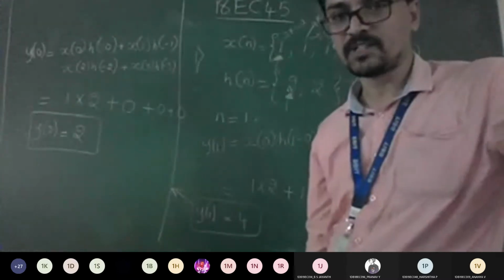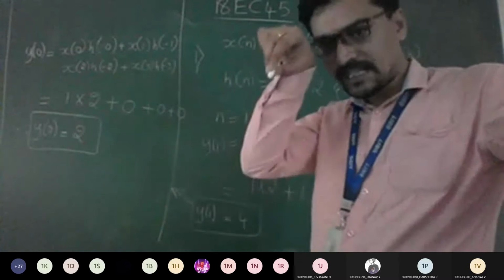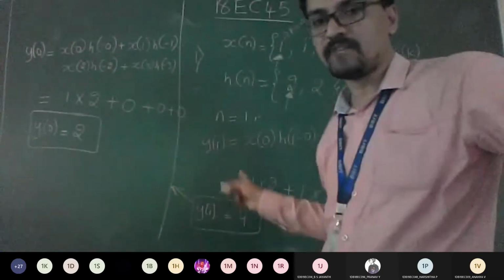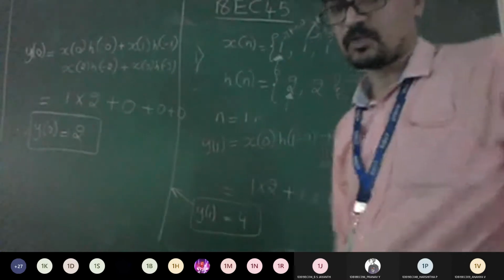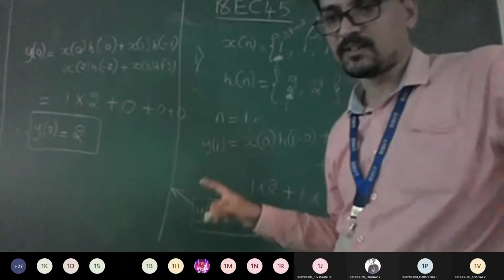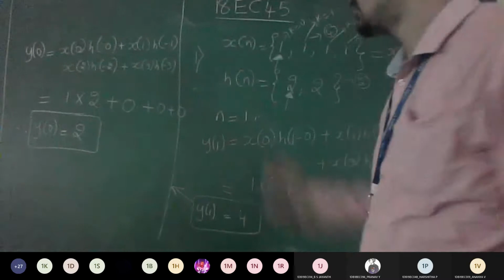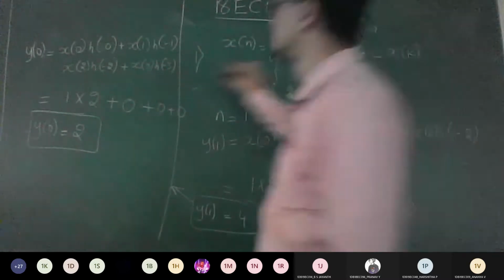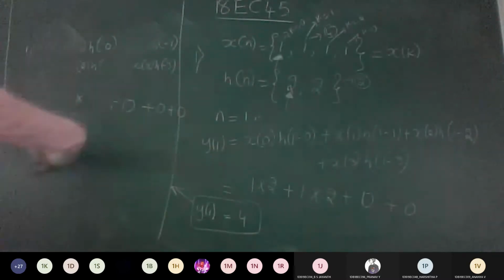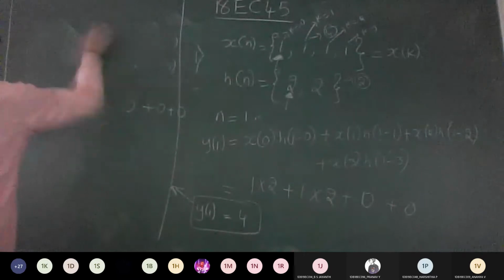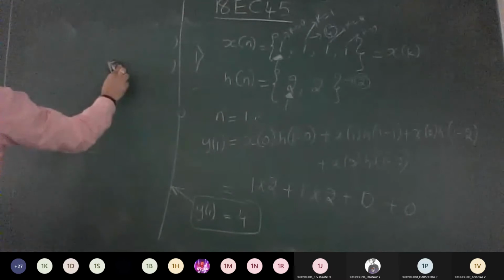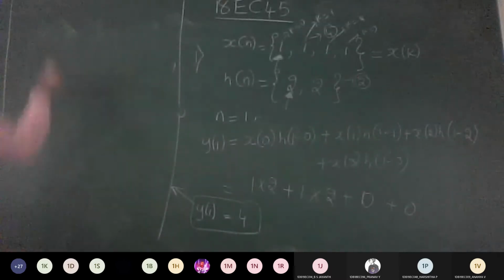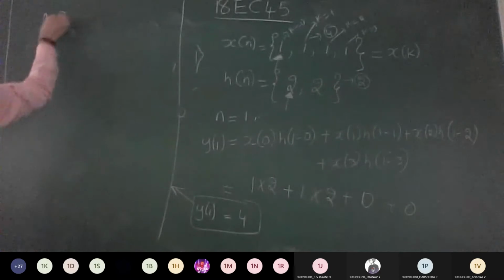So similarly calculate for n is equal to 2, 3, 4, 5 and tell me the answers. So same thing we will verify using the waveform also. That will be the second method. So we will get a clear idea that what you solved in method 1 and method 2 are both the same. Okay? Check out similarly for n is equal to 2.